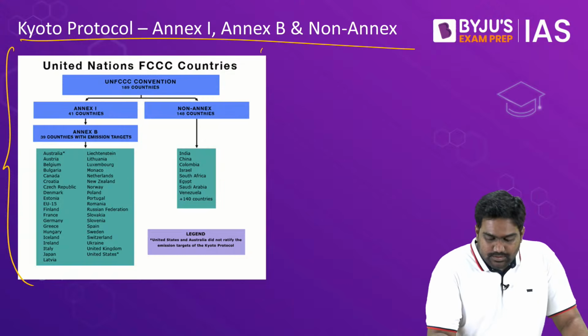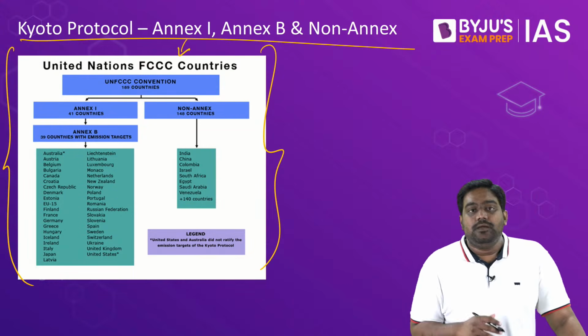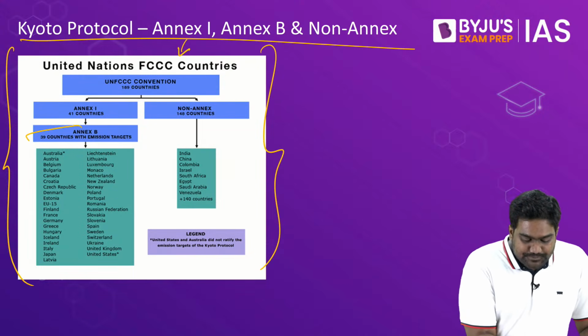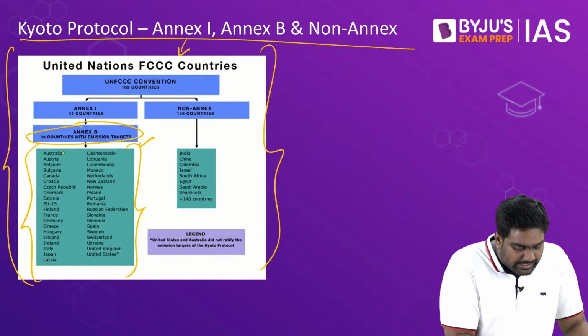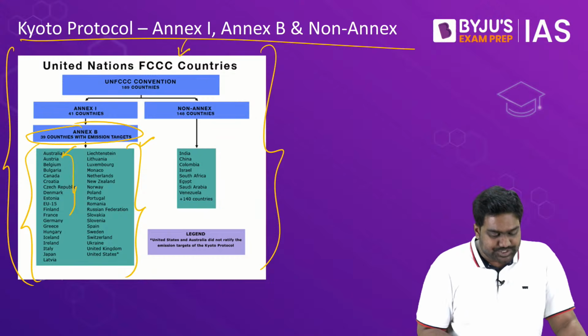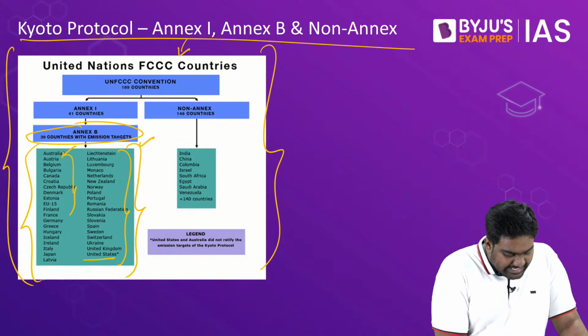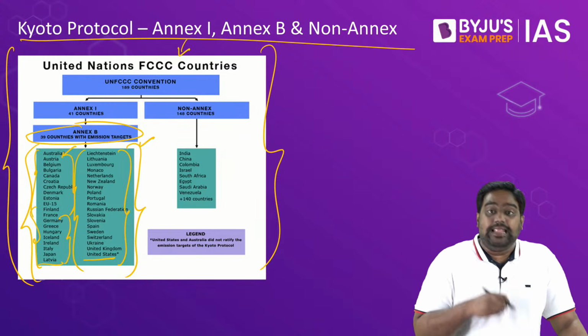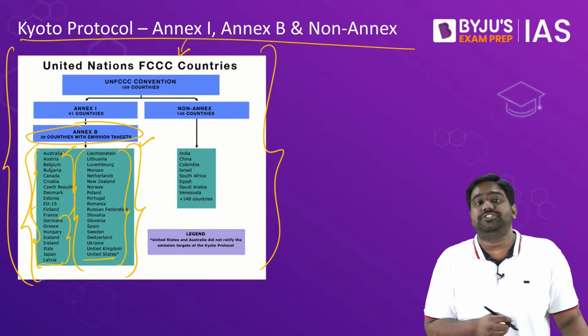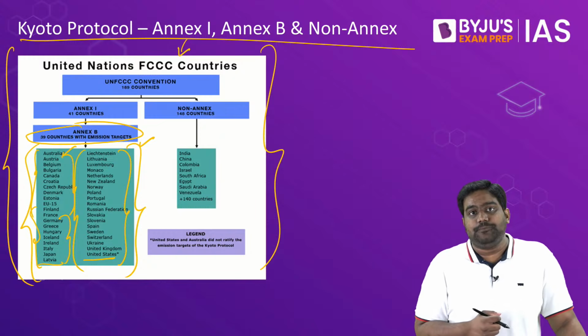Here in this infographic, you can see the Annex B countries. They include countries like Australia, many European nations, countries like United States, right? Essentially, these are industrialized nations, developed nations, and a few economies in transition.